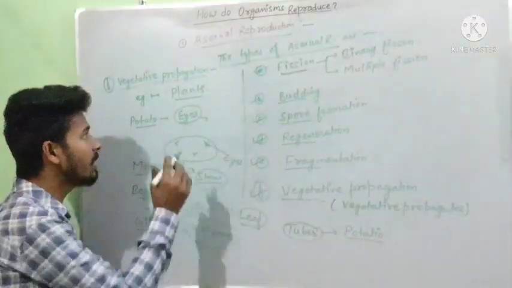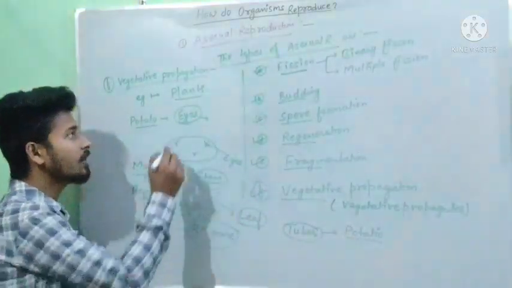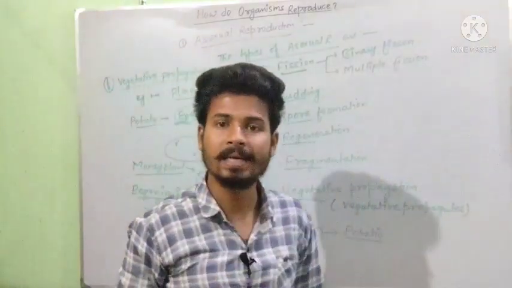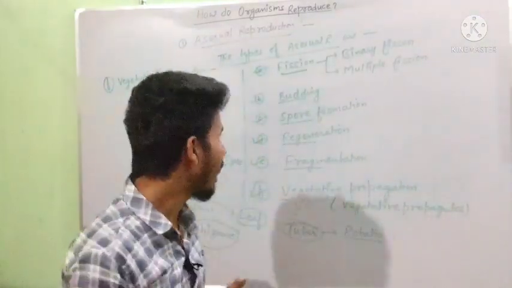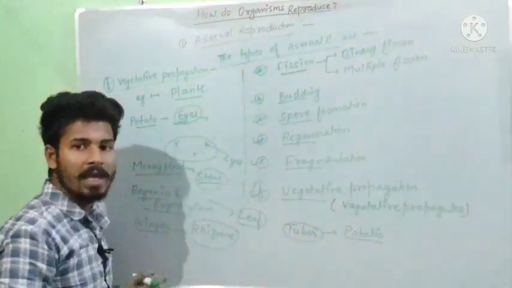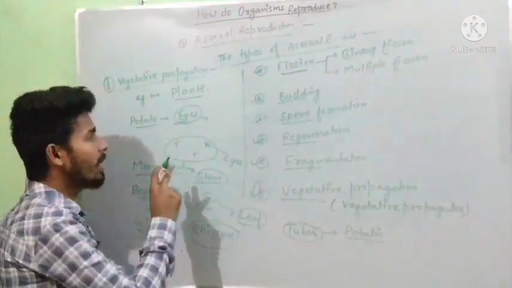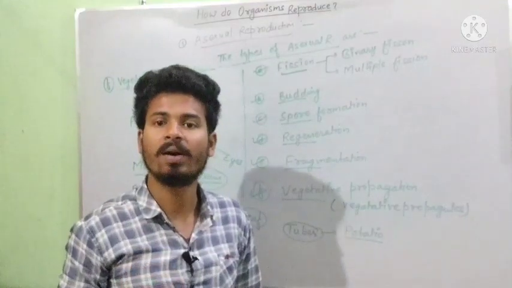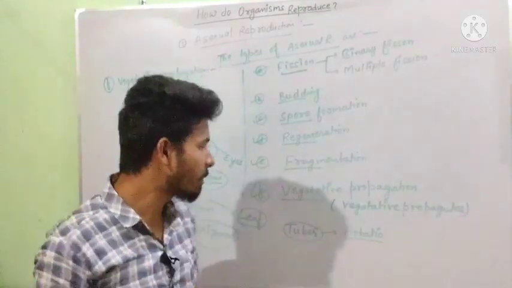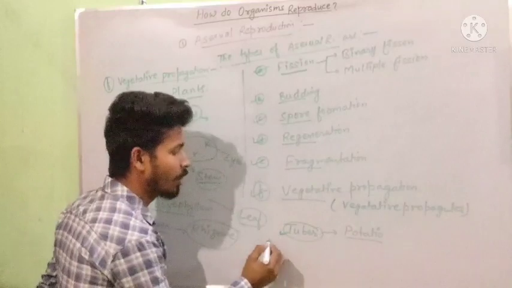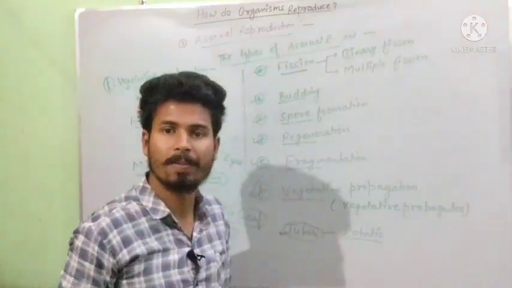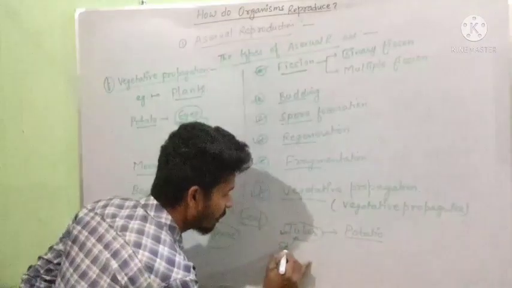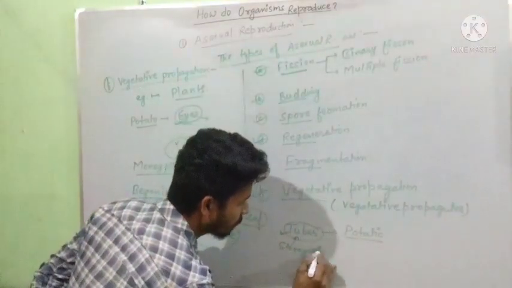If we are asked the generative part or the vegetative propagule present in potato, then the answer will be eyes of potato. But if we are asked the storage part of potato, then our answer will be the tuber. Tuber is actually the storage part of potato. Then we can write here storage part.